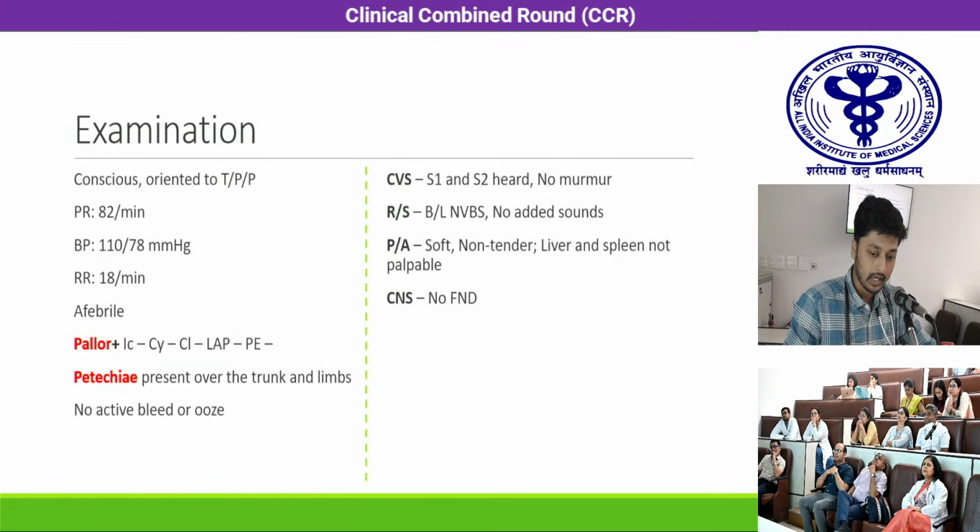Examination on current presentation did not reveal much except pallor and petechiae, which were present over the trunk and bilateral lower limbs. Systemic examination was grossly within normal limits. There was no lymphadenopathy, liver and spleen were not palpable, and the rest of the systems were unremarkable.